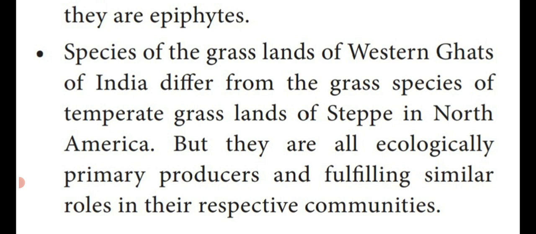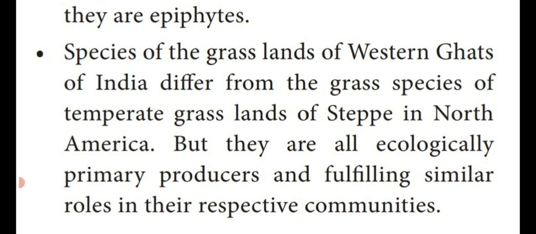Grassland is an ecosystem. If you are drawing the pyramid of the grassland ecosystem, the producer of the grassland ecosystem is grasses only. That's why it is given. Even though they are located in different regions and the structural organization is also different, they act as producers in the grassland ecosystem.